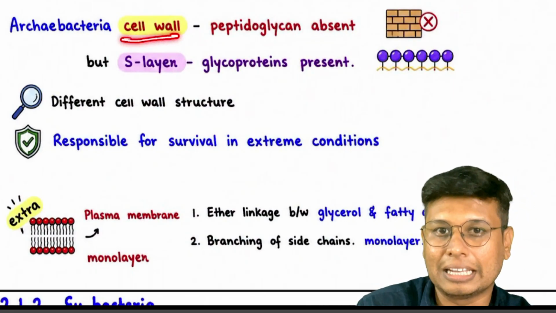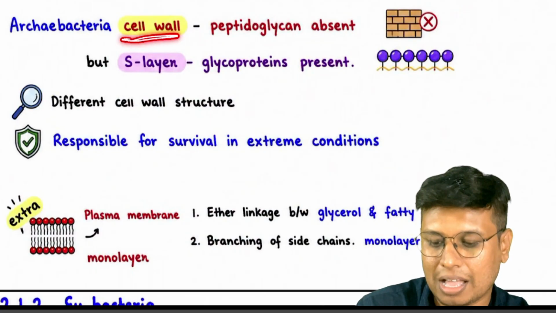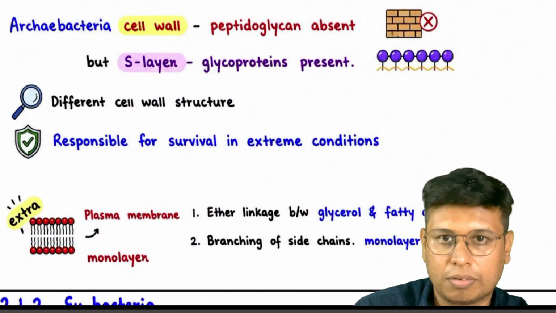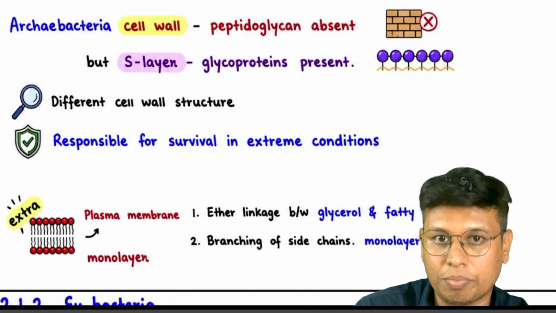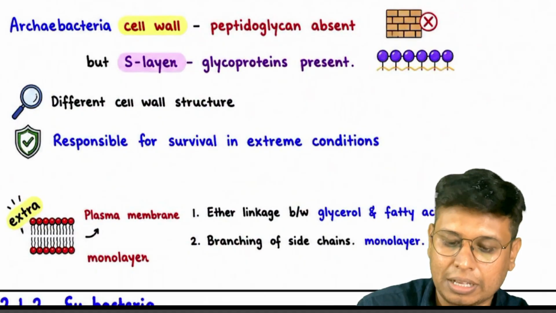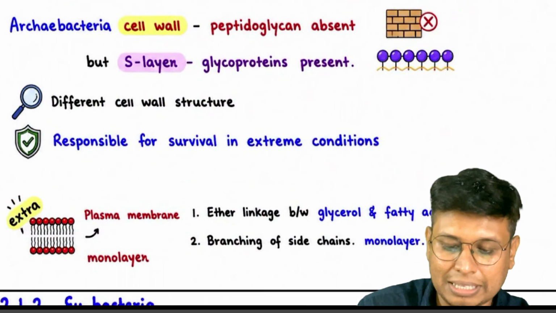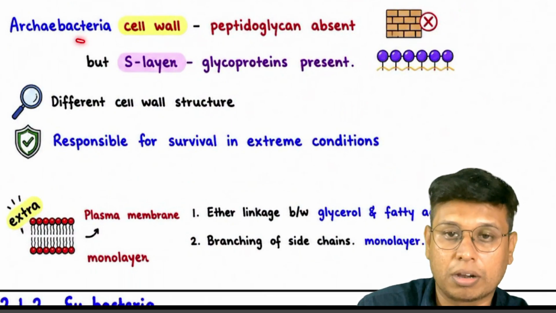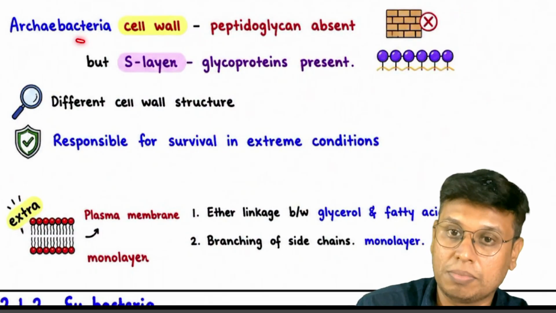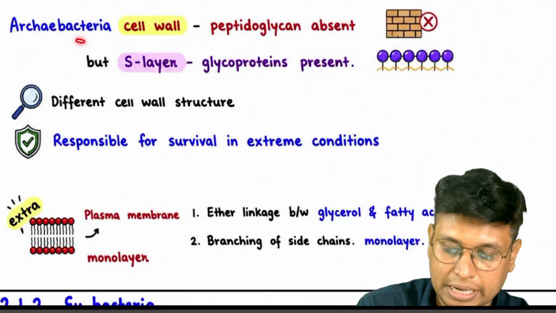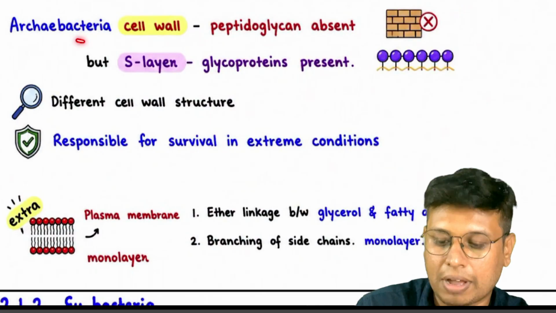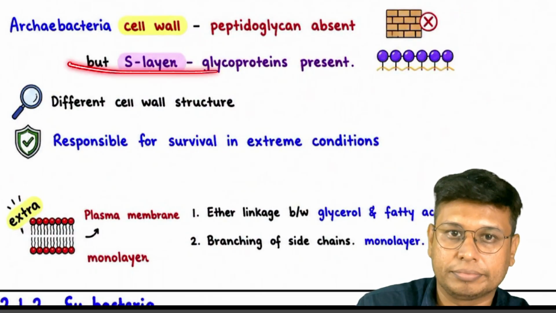In Archaebacteria, the cell wall has no peptidoglycan. Peptidoglycan is an alternate polymer of NAG and NAM, which is present in Eubacteria. In Archaebacteria, some other proteins are present, called the S layer. This is not part of NCERT, but good to know. These glycoproteins are responsible for the survival of bacteria. A different cell wall structure is responsible for survival in extreme conditions.